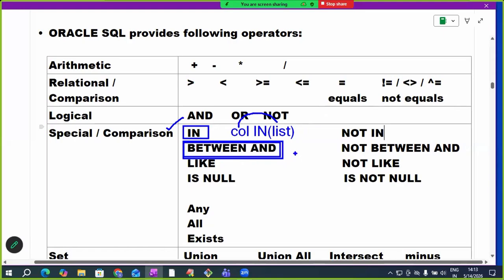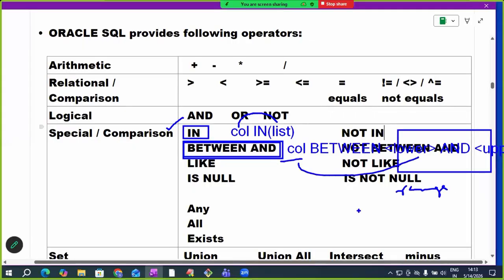What is the purpose of BETWEEN AND? To compare a column value with a range of values. We are using the BETWEEN AND operator to compare a column value with a range of values. Why are we using the LIKE operator?